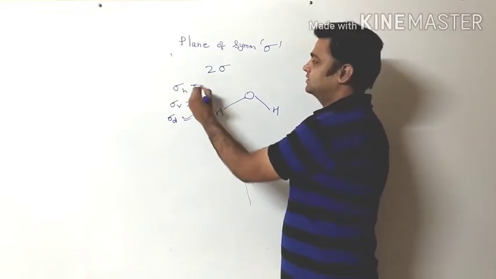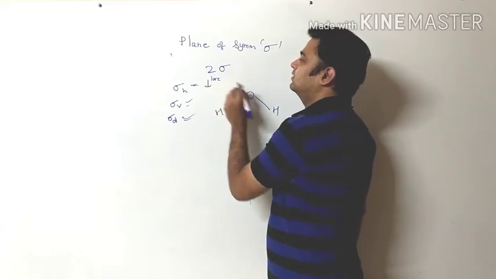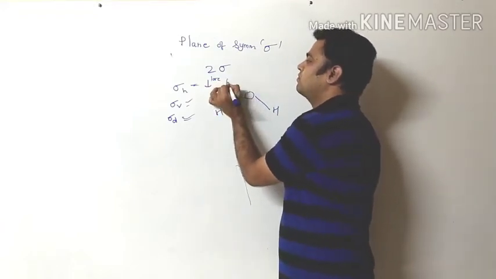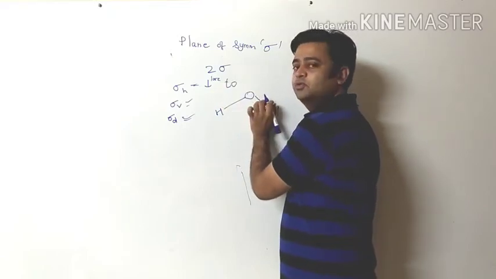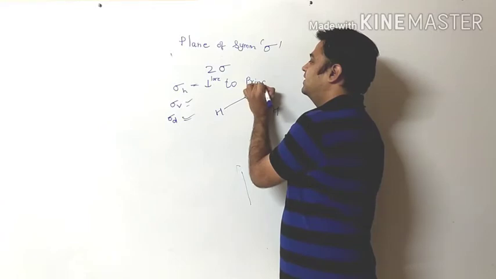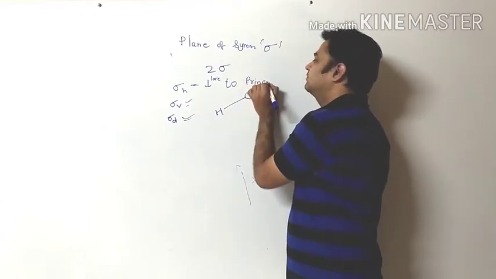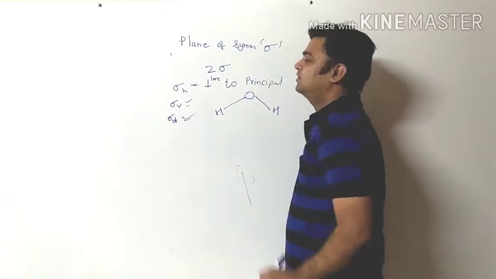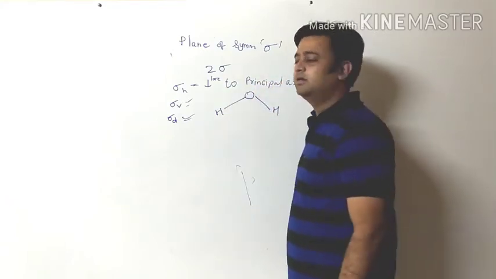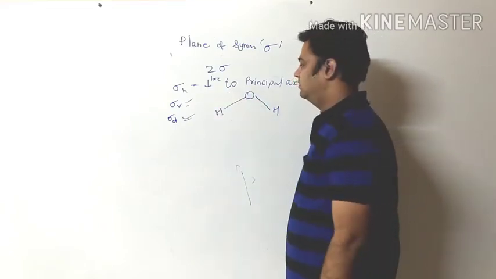Sigma H means perpendicular. Perpendicular to whom? Perpendicular to the principal axis. The principal axis is perpendicular to the plane.